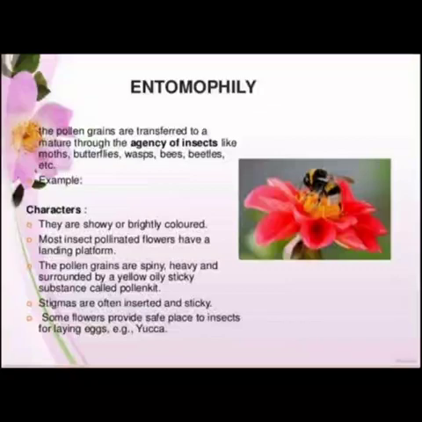The characteristic features are that they are showy or brightly colored. Most insect pollinated flowers have a landing platform. The pollen grains are spiny, heavy and surrounded by a yellow, oily, sticky substance called the pollen kit. Stigmas are often inserted and sticky. Some flowers provide safe places to insects for laying eggs, for example, yucca plant.